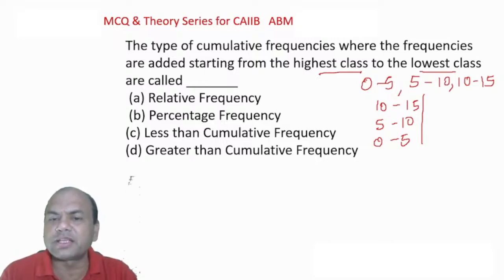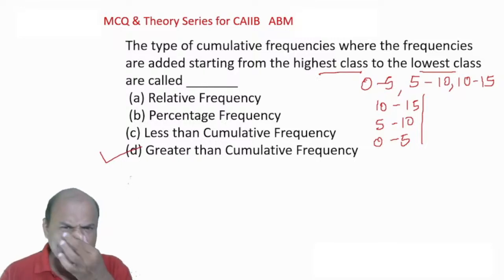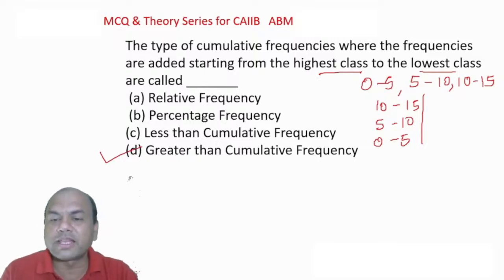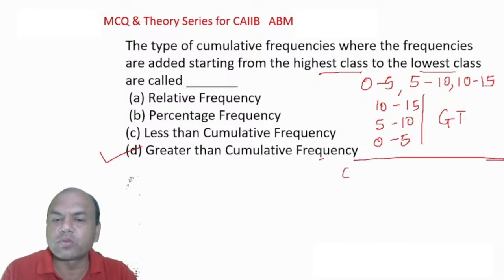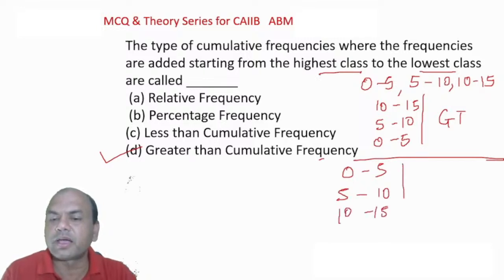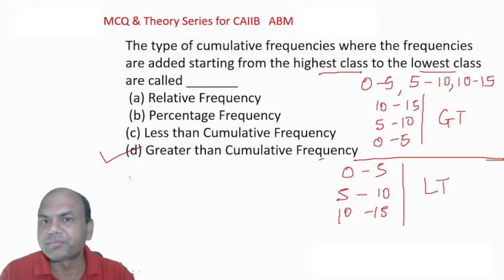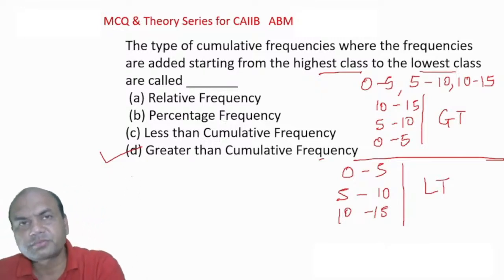It is starting from the highest one, so that's why greater than. If you are arranging it in this way, this is greater than, GT. And if I arrange it like this, 0 to 5, 5 to 10, 10 to 15, then I get less than, LT. Got it clear?